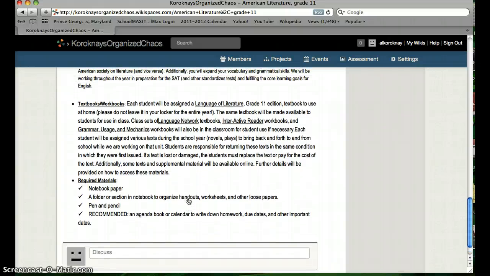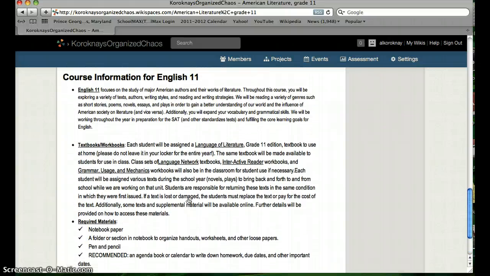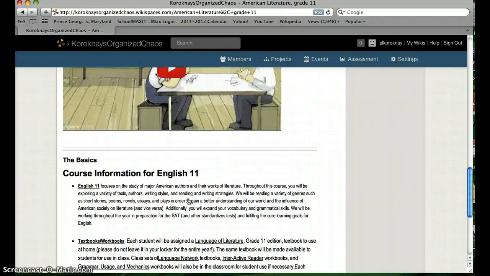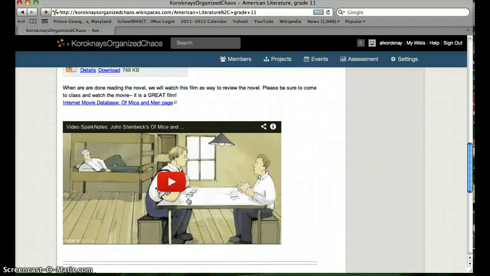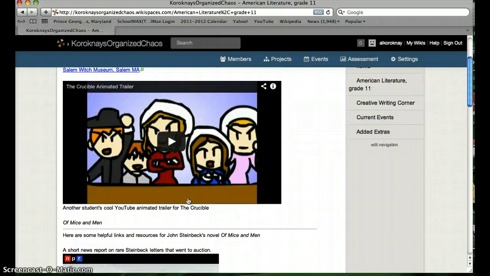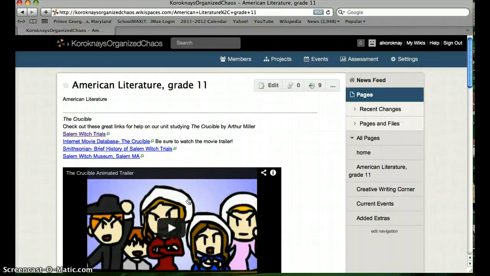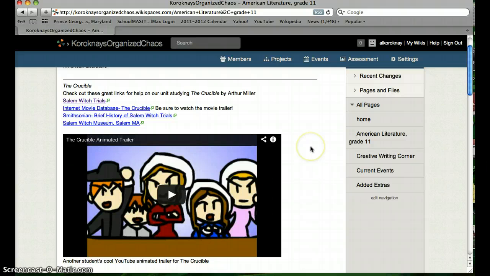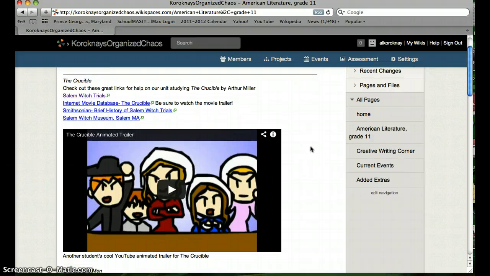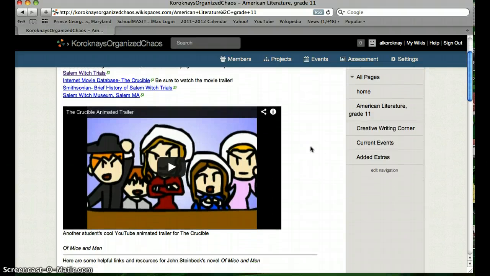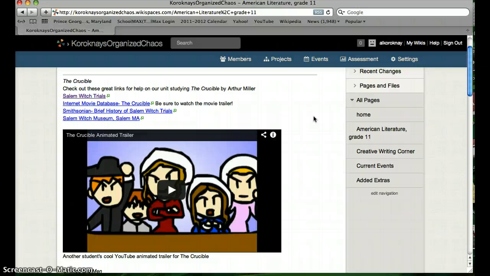So the students all have this, but if they don't, this is a good way that they could check it out if they needed to. So that's for grade 11, and then as the year would go on, I would post more things. I would encourage students to post things. A lot of times the students will come in with articles or, oh, I saw this on YouTube, or oh, this is a funny cartoon, and we can post that stuff that's relevant but supplemental to our unit.